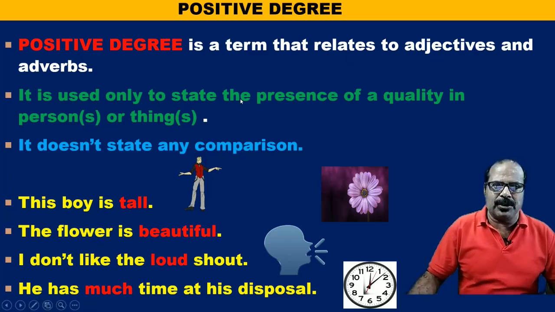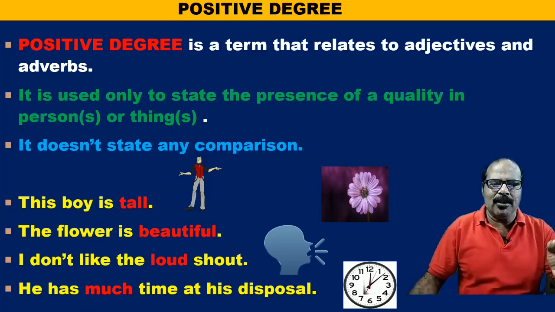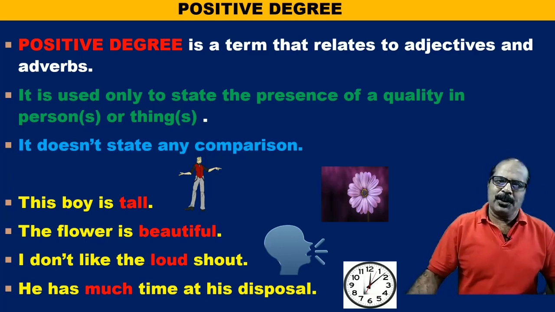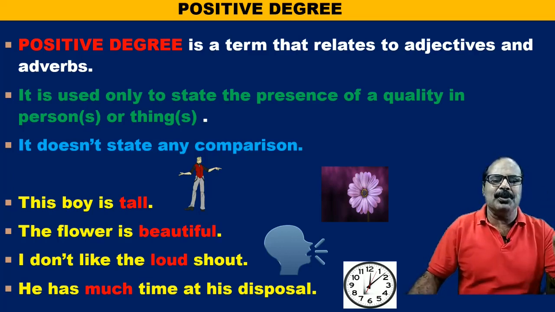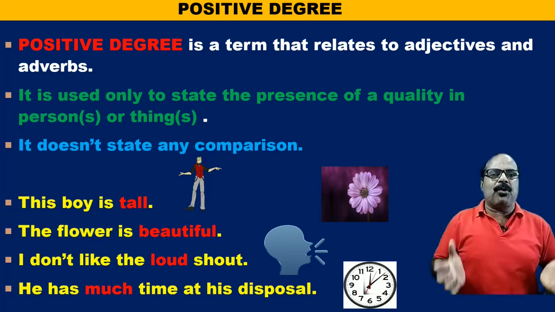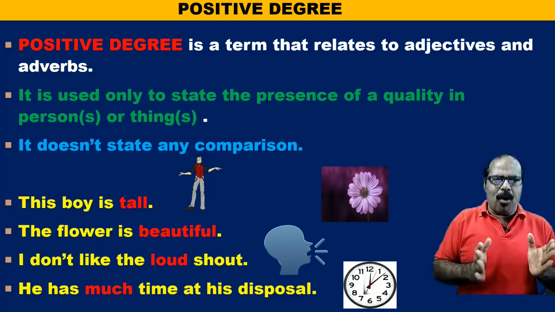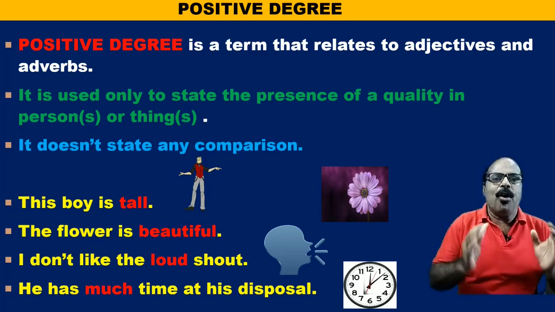It is used only to state the presence of a quality in a person or persons, or a thing or things.